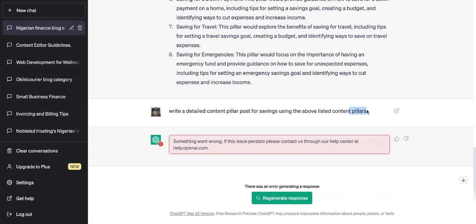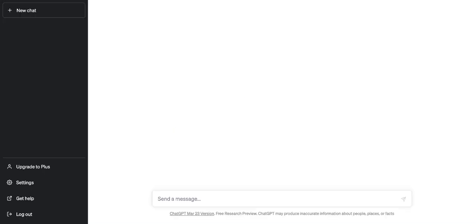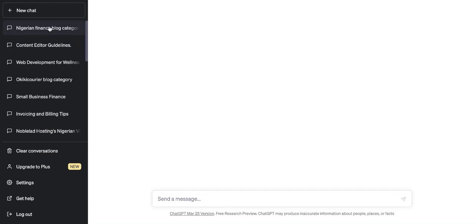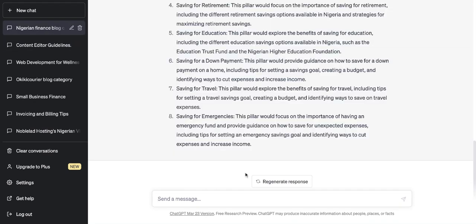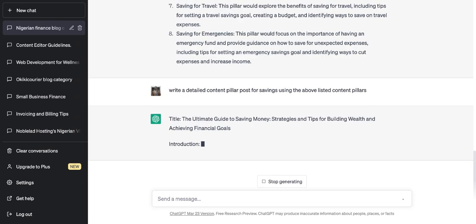So when this happens, it is your internet. All you need to do is just refresh and you're back. Just refresh and you'll see the first thing that you wrote here on the side. So I just put it back in and then write a detailed content pillar.